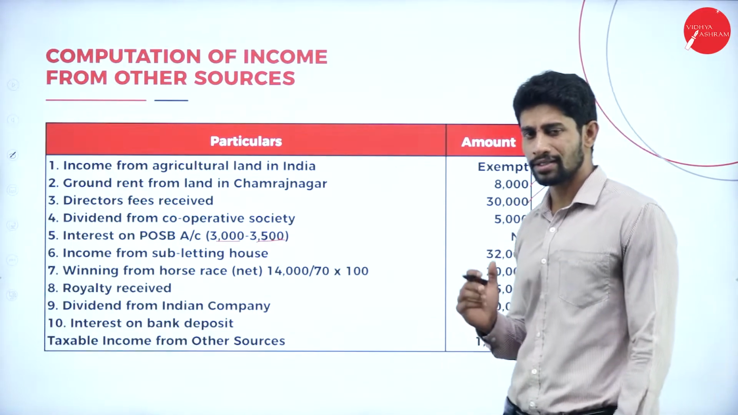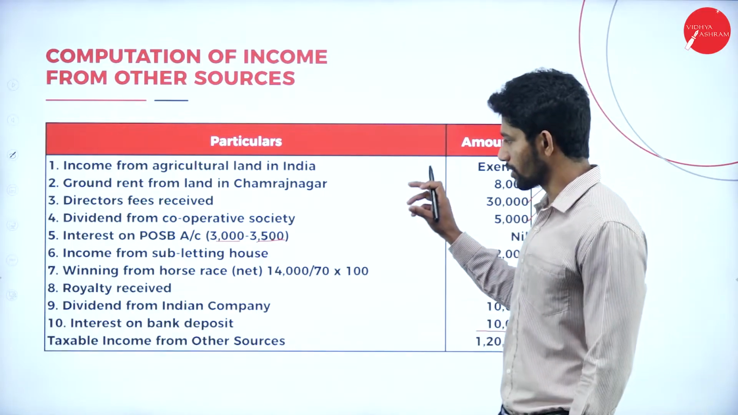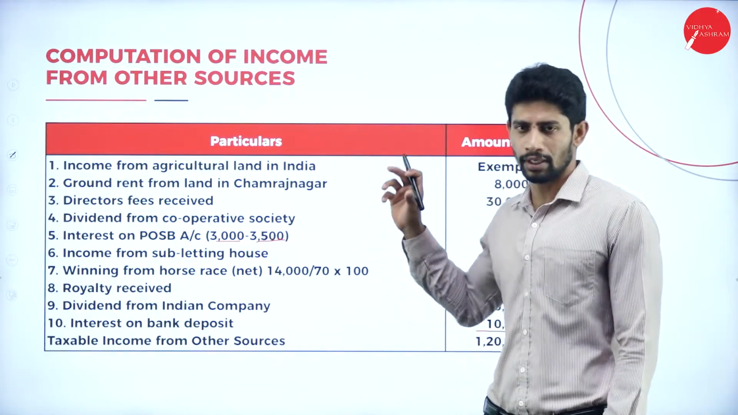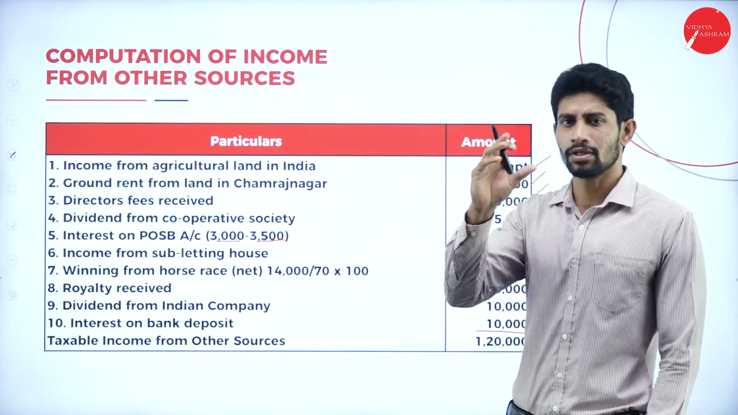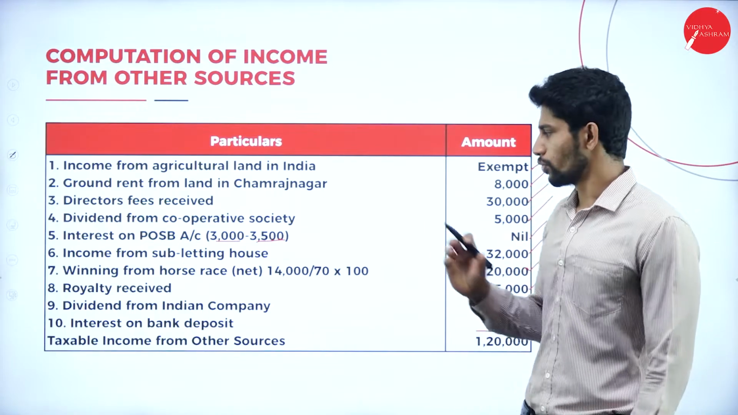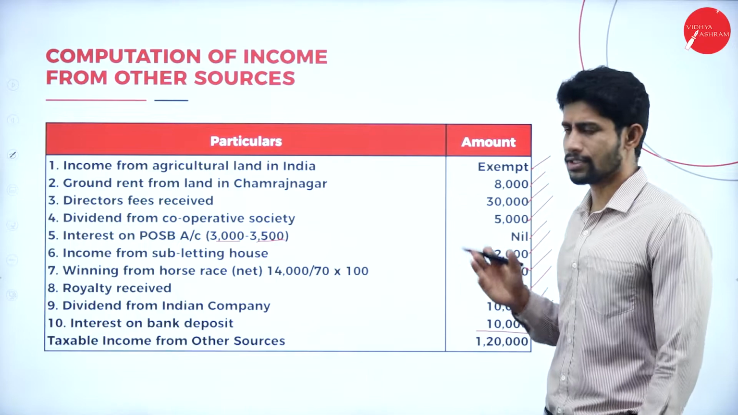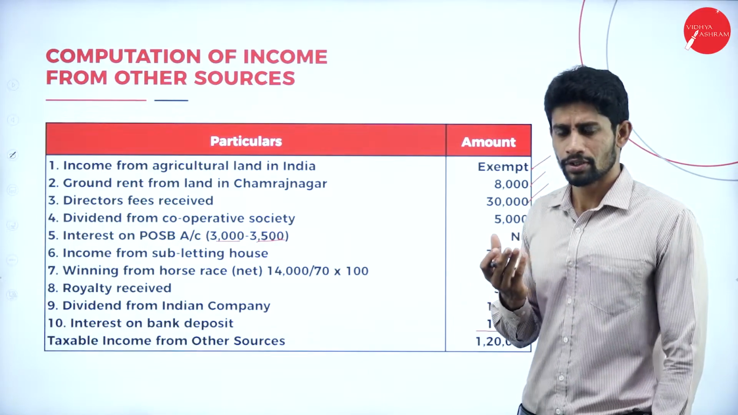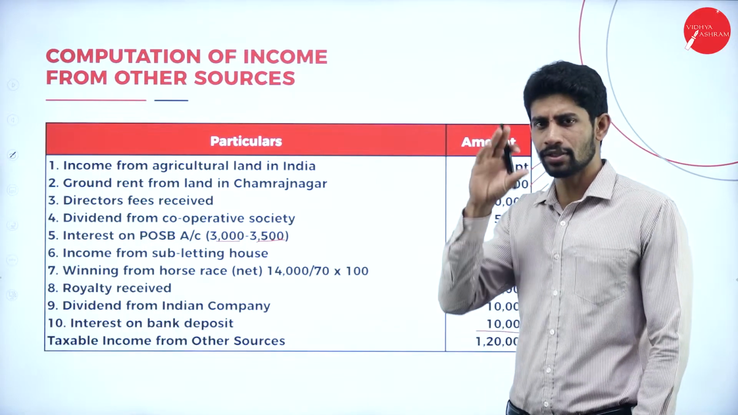I hope all of you are understanding the concept. You just have to understand a few adjustments in this particular topic. If you know about the adjustments, it is much easier to solve the problem. Which are those exemptions or adjustments? The first thing is interest on POSB account. It is exempted up to 3,500. If you know this, it is very easy to solve.